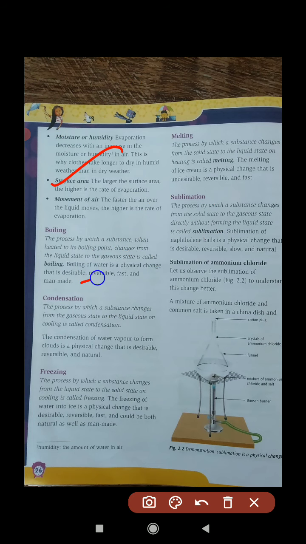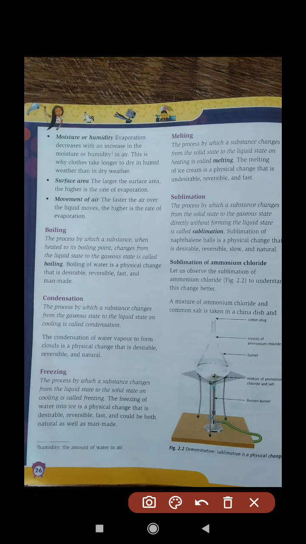Now surface area: more surface area means more evaporation. Suppose you keep water in a flat utensil or in a glass, there will be much more evaporation because of more surface area. Every portion evaporates, but in a smaller area there is low surface area, so not as good evaporation. Then, movement of air: faster movement of air means more evaporation.